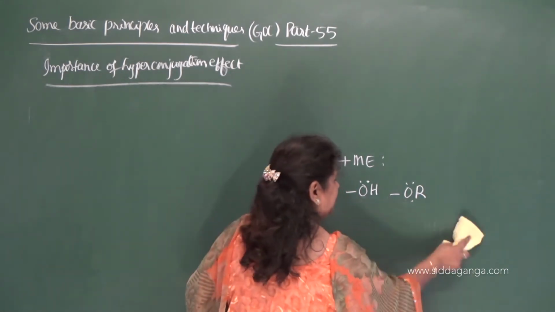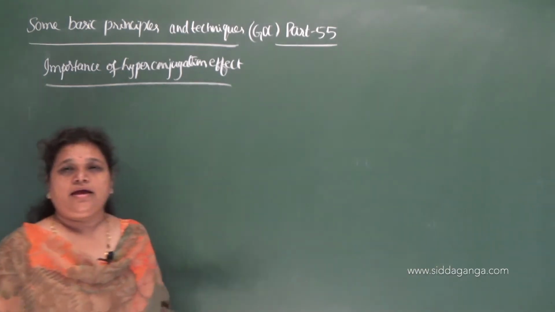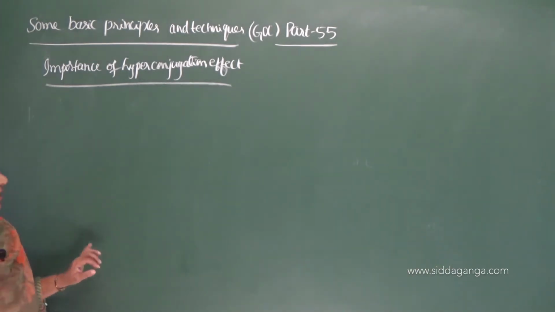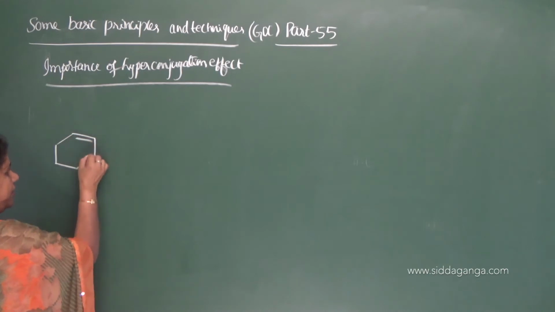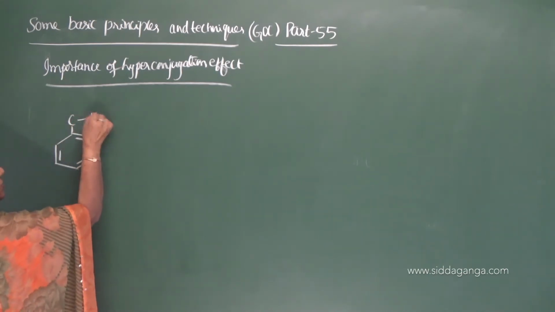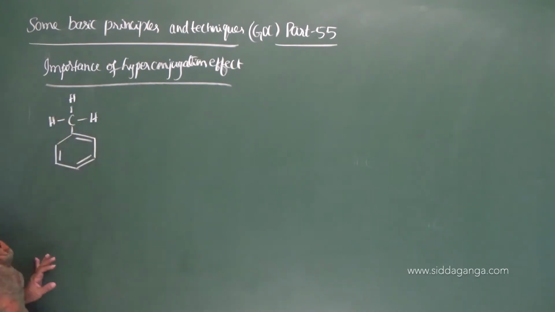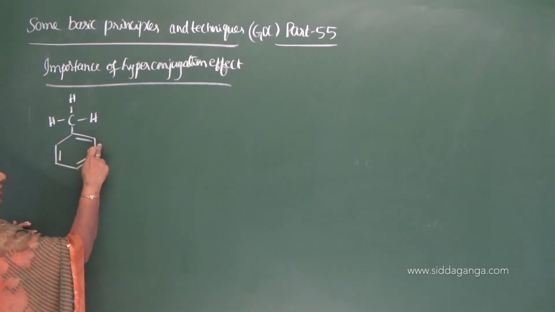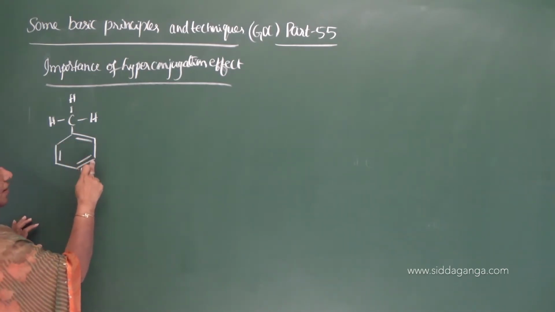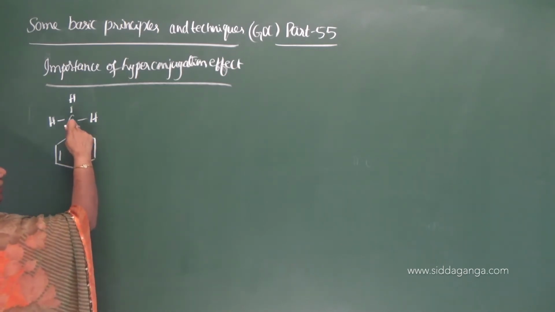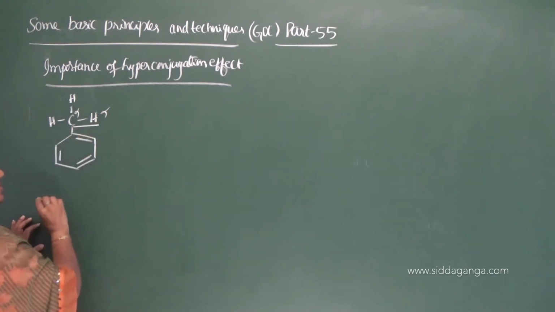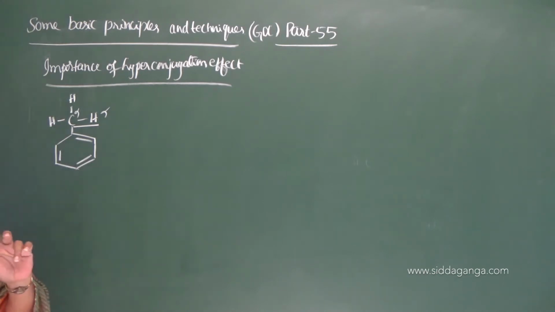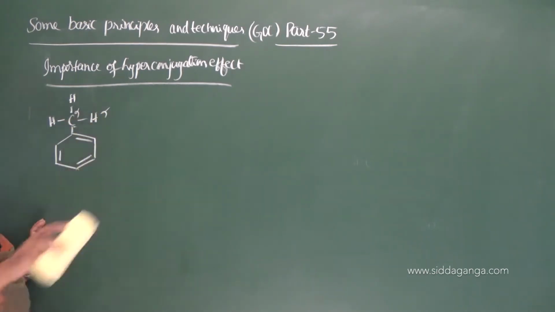Now, how does the methyl group present in toluene act as ortho and para directing? So let me draw the toluene here. This is toluene or methyl benzene. Here all the carbon atoms present in the benzene ring are double bonded carbons, and this carbon is the alpha carbon, this hydrogen becomes the alpha hydrogen, and this bond becomes the alpha C-H bond. Correct? Now this bond displaces here.